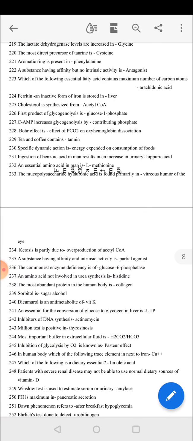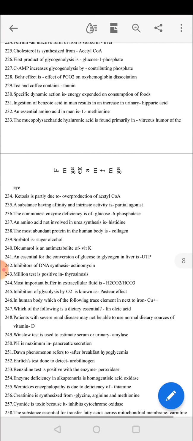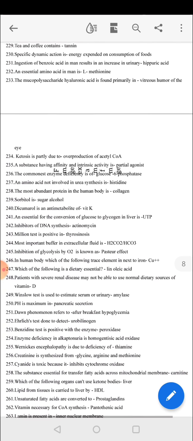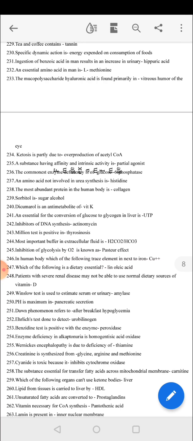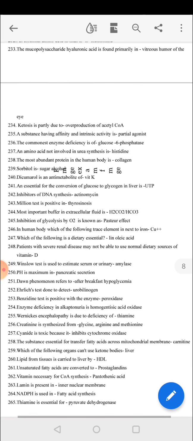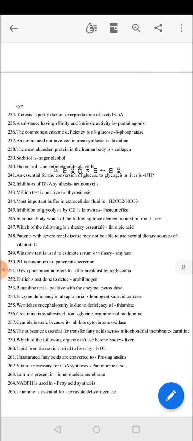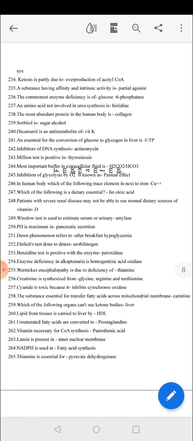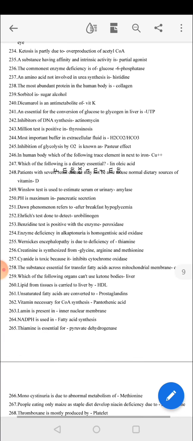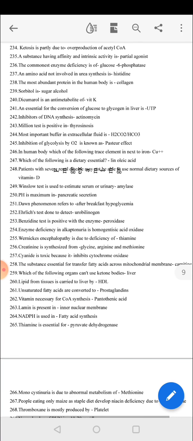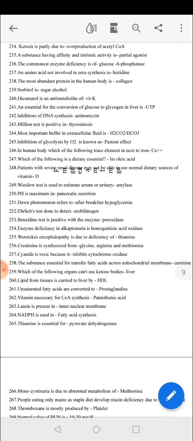Ingestion of benzoic acid in man results in increase in urine hippuric acid. An essential amino acid in man is L-methionine. The mucopolysaccharide hyaluronic acid is found primarily in vitreous humor of eye. Ketosis is partly due to overproduction of acetyl-CoA. A substance having affinity and intrinsic activity is a partial agonist. The commonest enzyme deficiency is glucose 6-phosphatase, and the amino acid not involved in urea synthesis is citrulline. The most abundant protein in human body is collagen. Sorbitol is a sugar alcohol. Dicumarol is an antimetabolite of vitamin K. An essential for conversion of glucose to gluconeogenesis in liver is UTP. Inhibitor of DNA synthesis: actinomycin. Millon's test is positive in tyrosinosis. Most important buffer in extracellular fluid is H2CO3/HCO3.